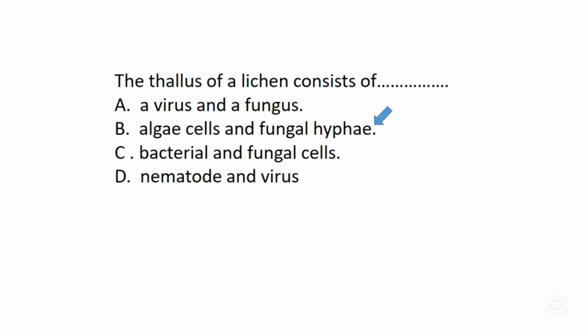Studies have shown that there is an organism called lichen, and this lichen has two organisms residing in it. These two organisms are alga and fungus. And this alga and fungus in lichen maintain a relationship that is beneficial to both of them. So the thallus of a lichen consists of algal cells and fungi hyphae, or partners.